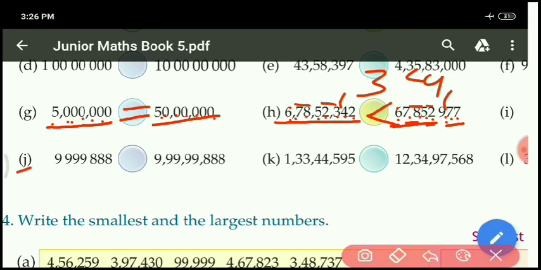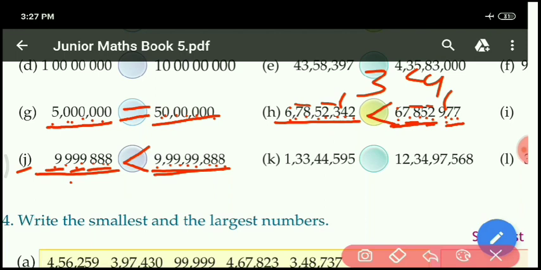Here look at the place. Ones, tens, hundreds, thousands, 10,000, lakh, 10 lakh. It is given 99,99,888. Okay. And next, the right side: ones, tens, hundreds, thousands, 10,000, then lakh, 10 lakh and crore. This number is given up to crore, and this one is given up to 10 lakh only. So crore is bigger by 10 lakh. So we have to make the sign on the right side because crore is bigger by 10 lakh. Okay.